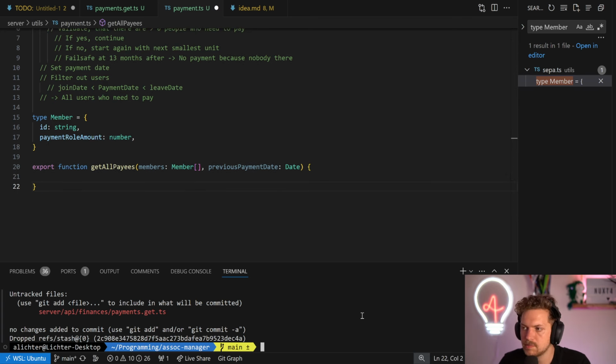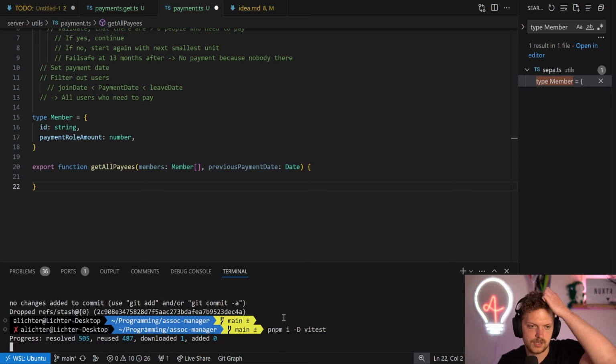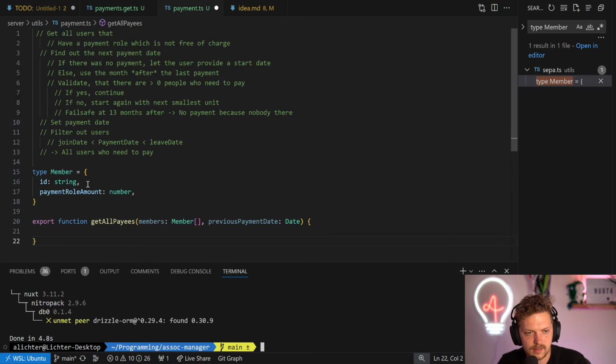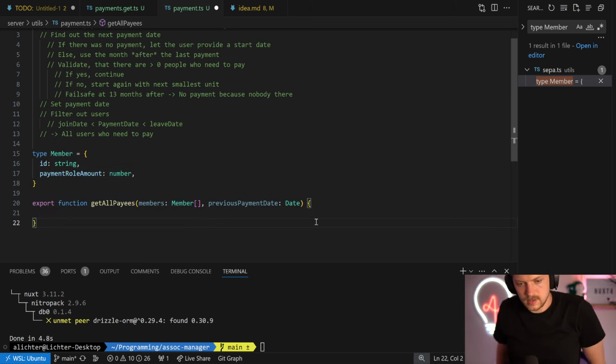And that might be a good call to add Vitest if it's not already in there. So let's just do pnpm i -D vitest, because we should definitely test the things around. So this will be a very simple self-contained function. So that should work.